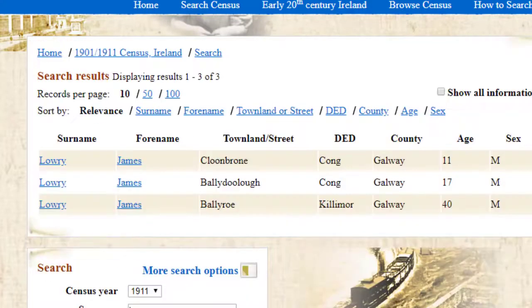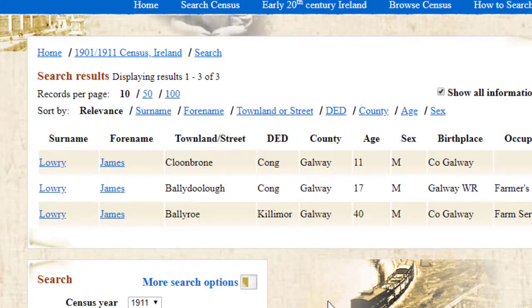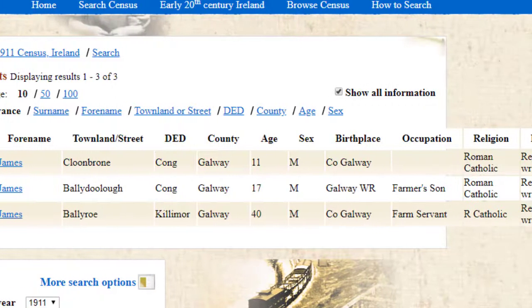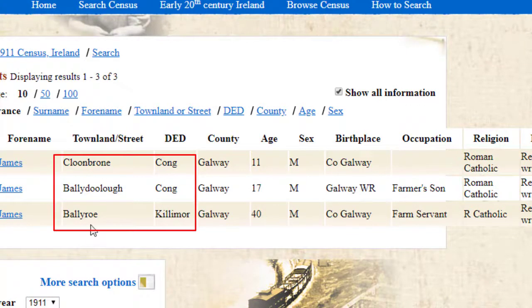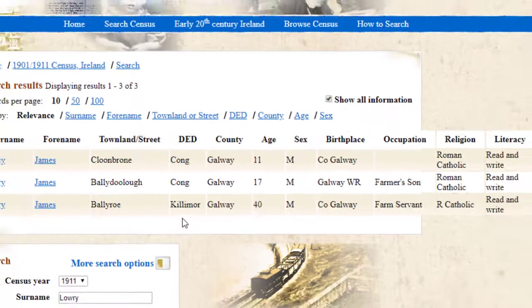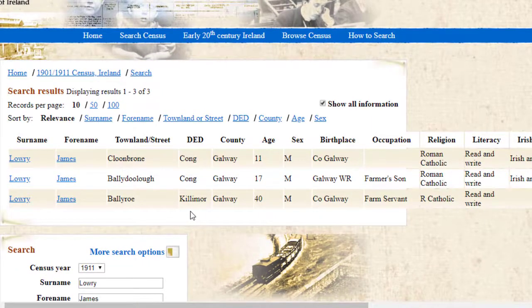Click Search. Last time we had 4 returns, this time only 3. Again, we click Show All Information. Looking closely, however, we can see that none of these people are from Ballygaddy, and none are from the DED of Tuam. So where is our James Lowry?